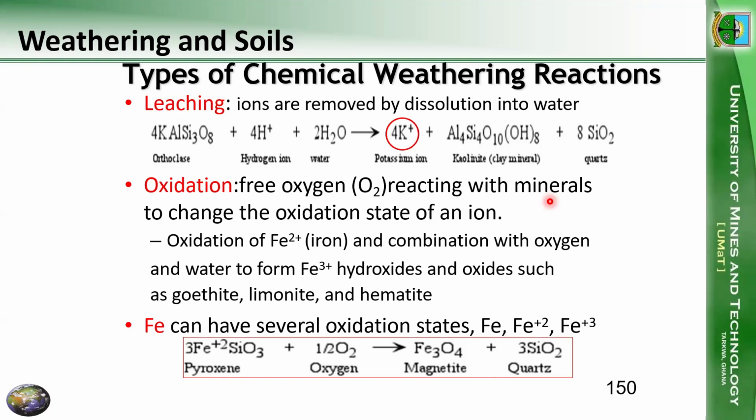We can collect that solution, and then we can try to recover our mineral of interest. So here, for instance, we find orthoclase. It's a mineral, a feldspar. Potassium feldspar is a mineral, orthoclase.